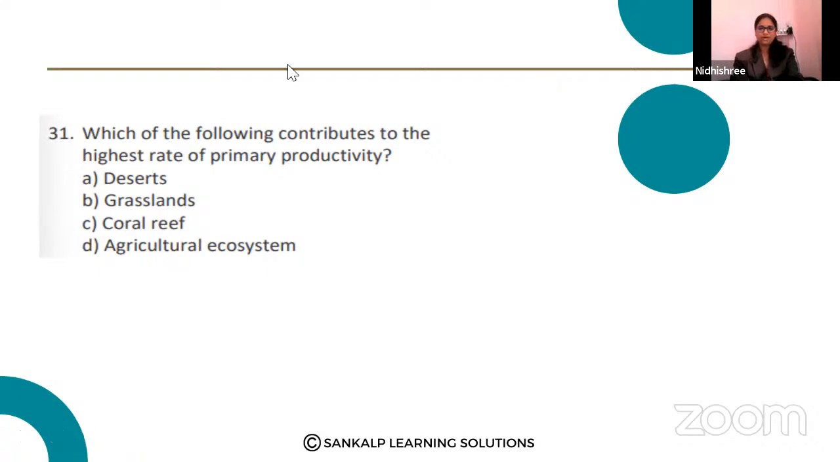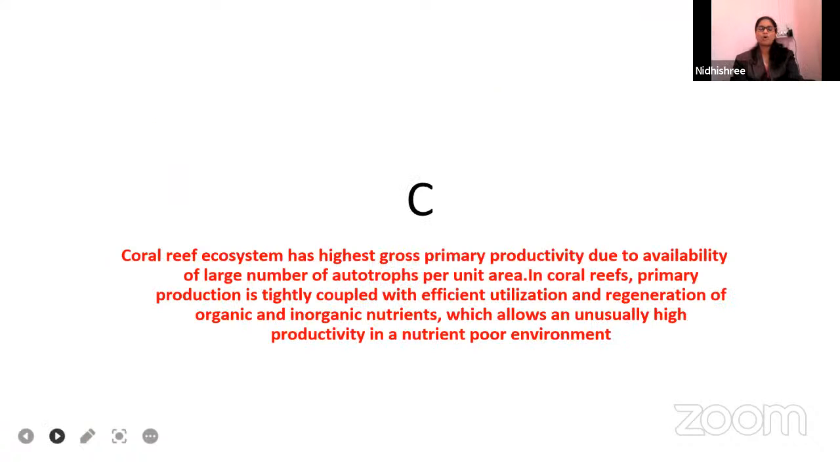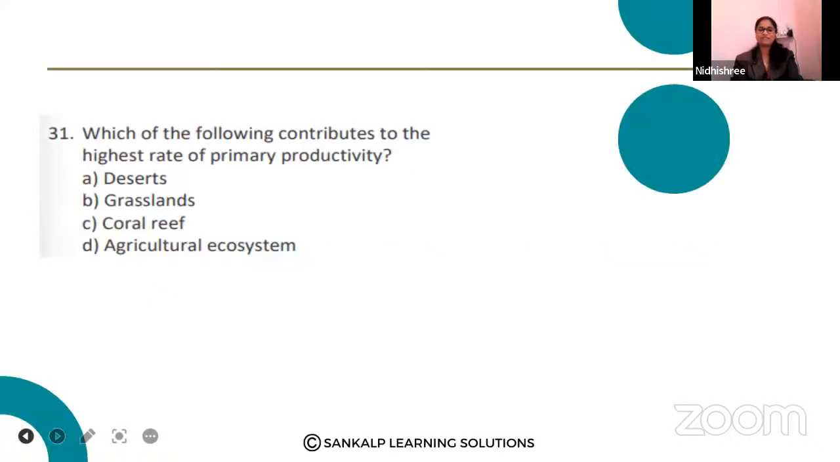Mauna, Radha Kattimani, Anku Pachi. What about YouTube students? The right answer is option C, that is coral reef. Very few of you answered option C. Most of them answered option D, grassland.